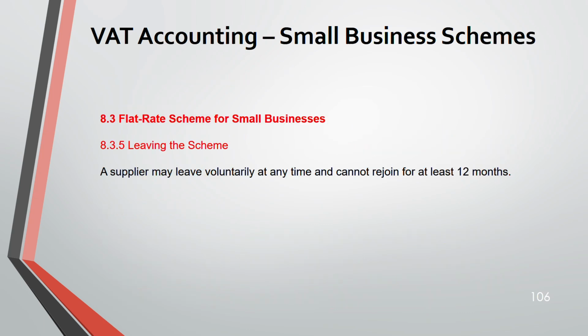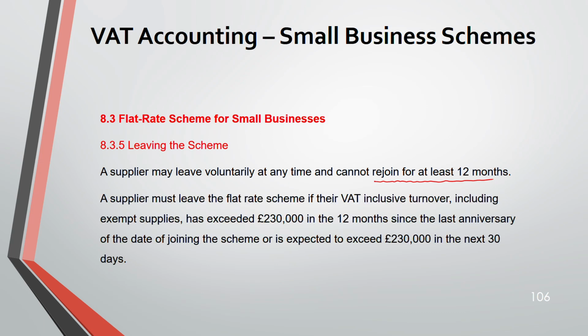So when you leave the scheme, you may voluntarily leave the scheme anytime and you cannot rejoin for at least 12 months. This condition, rejoining in 12 months, was not there under annual and cash. And a supplier must leave the flat rate scheme if in the 12 months its turnover exceeds 230,000, the VAT inclusive turnover. And that VAT inclusive turnover will include the exempt supplies also. So that is within 12 months, the last anniversary of the date of joining the scheme, or if it is expected to exceed 230,000 in the next 30 days.